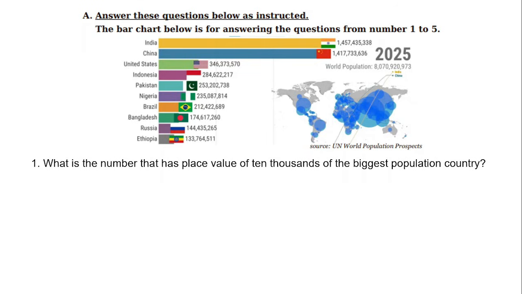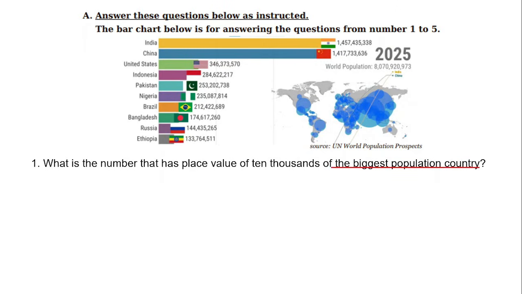So I hope you can also apply your knowledge in our daily life. And I think it is worth it if you can apply your knowledge to help you and others to solve problems. Okay, so for number one, based on the bar chart that is given there, what is the number that has place value of 10,000 of the biggest population country?